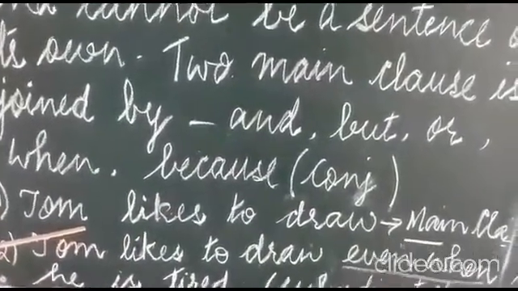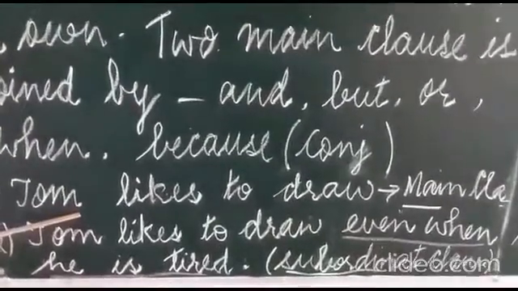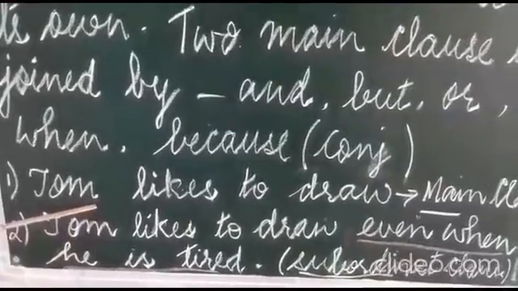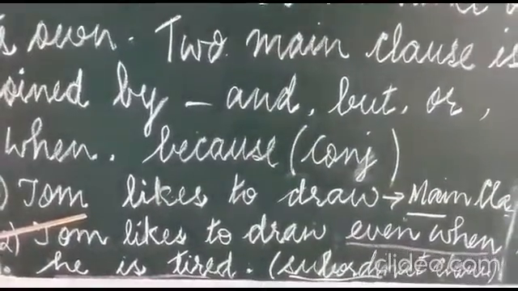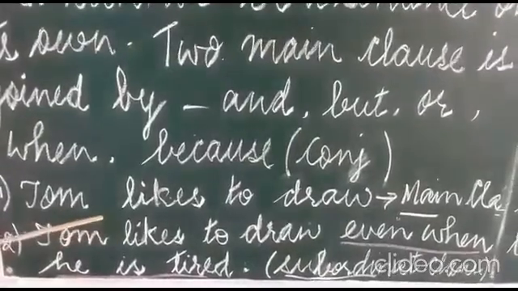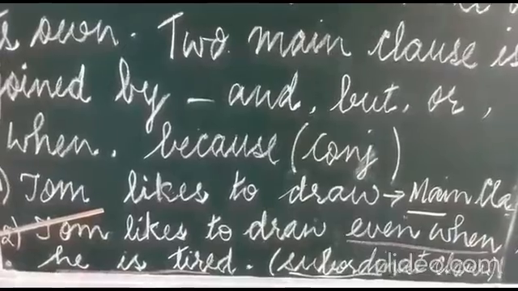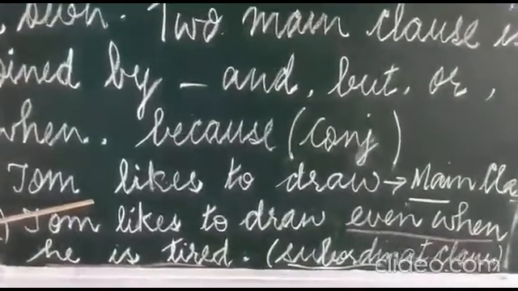Tom likes to draw. This is main clause. It has a subject, it has a verb, and it is making sense, right? This is making sense and it stands on its own. You can understand Tom likes to draw. So, this is main clause.